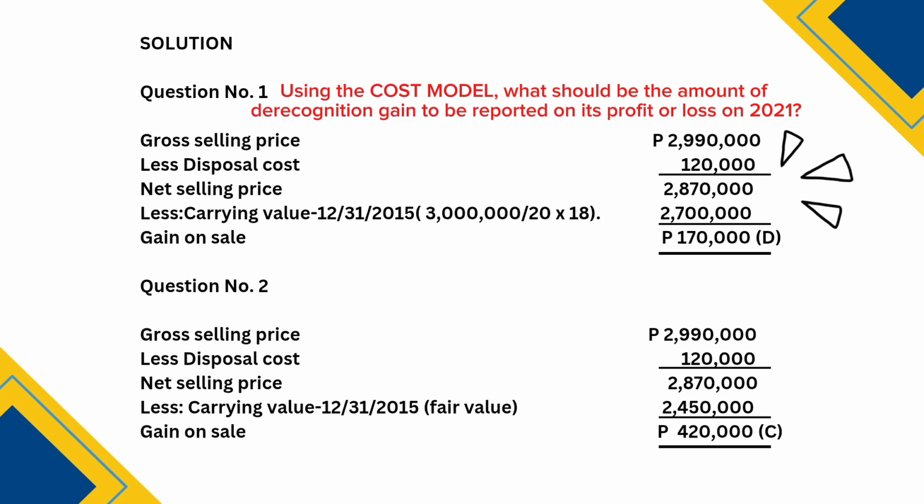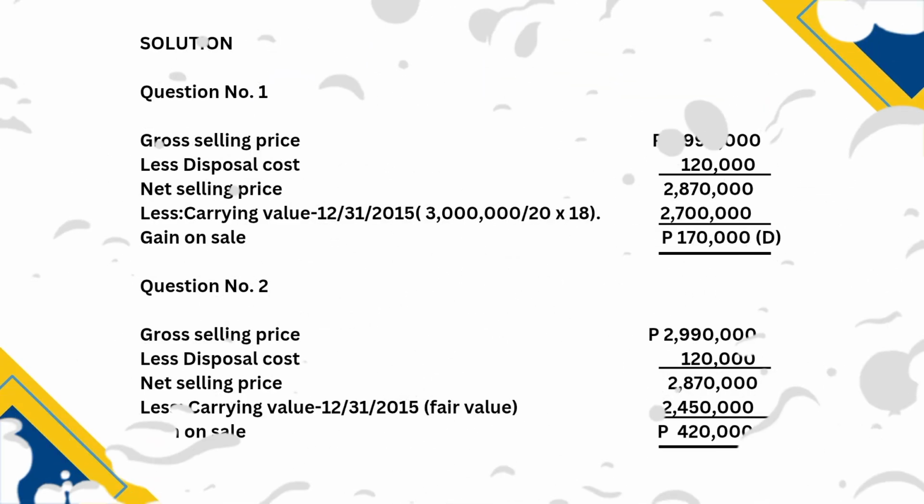So to calculate for the gain of sale, the gain on the recognition is simply the difference between the net selling price and the carrying value. So the net selling price is 2,870,000 less carrying value, which is the 2,700,000. That will result in the gain of sale of 170,000 pesos, which is letter D.